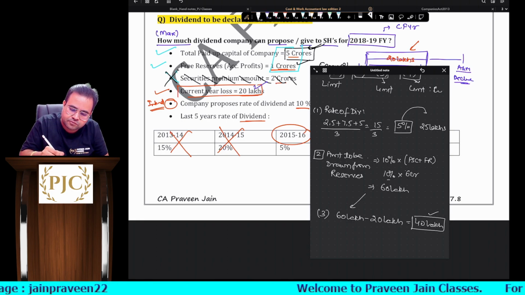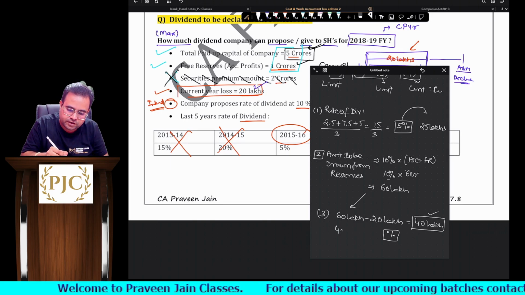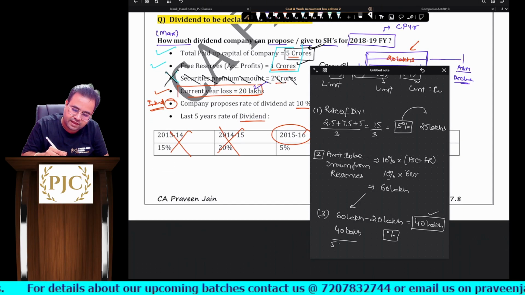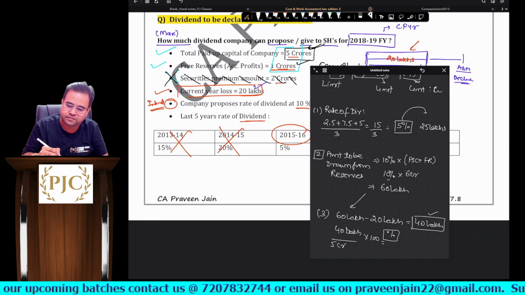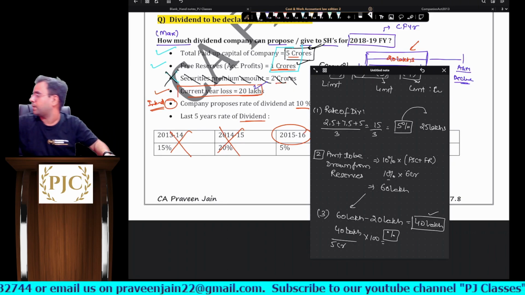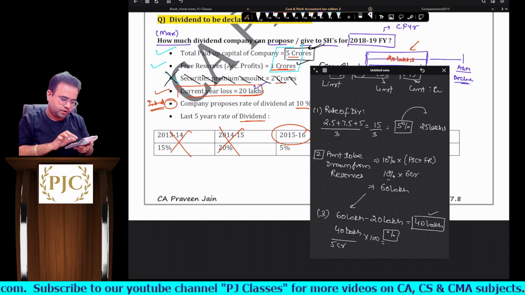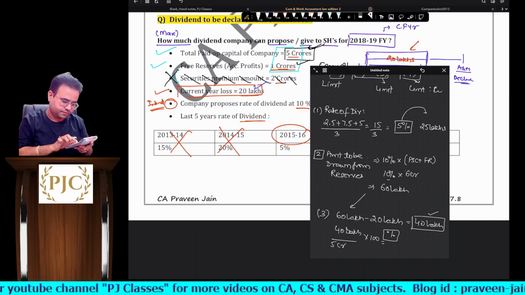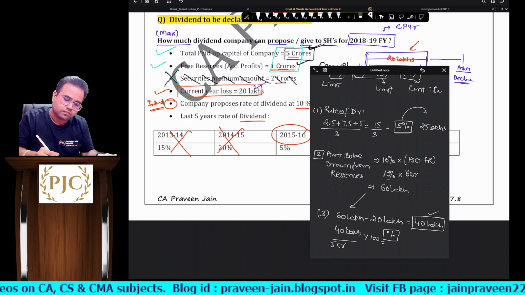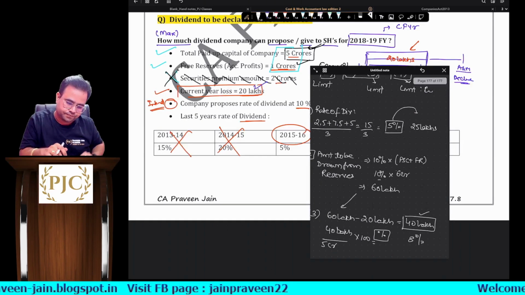Now, let's put this in terms of percentage also. How will you calculate this, sir? Simple. You are paying 40 lakhs on how much paid up capital? 5 crores. So 40 lakhs divided by 5 crores into 100. What would be the rate of percentage? I'll take the calculator, one minute. So 40 divided by 5 crores, it's coming to around 8%. We are doing both calculations: the amount as well as the percentage, sir.